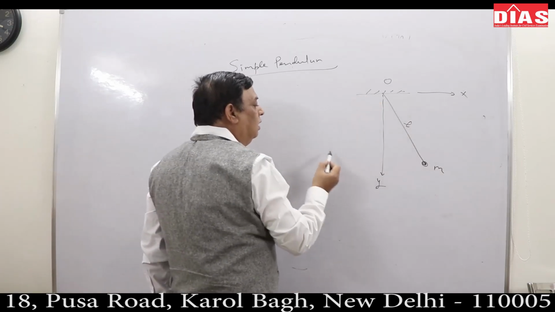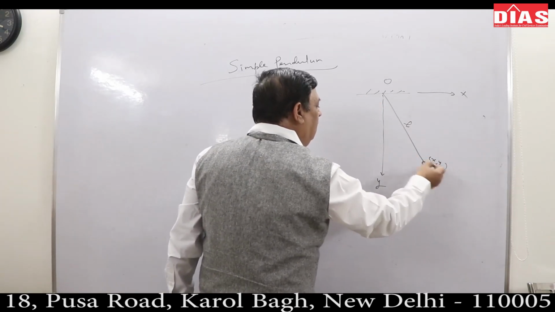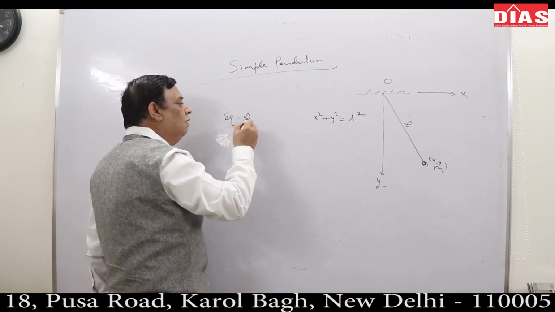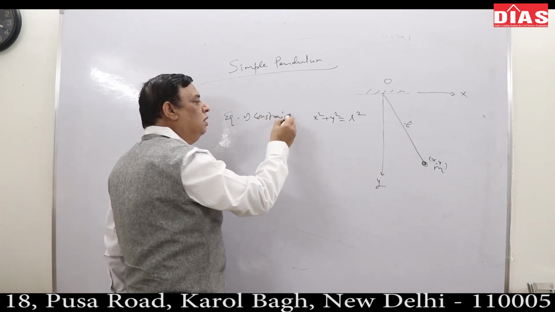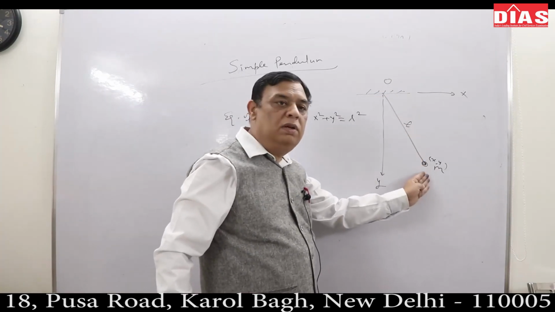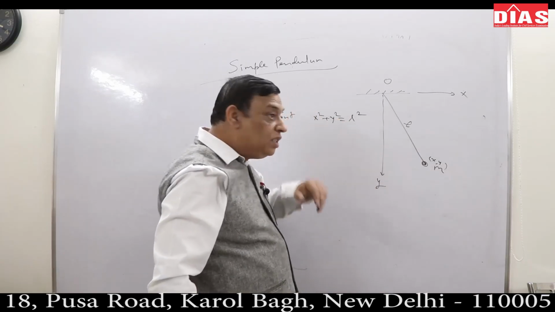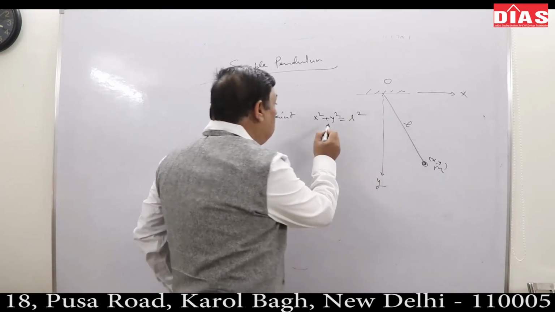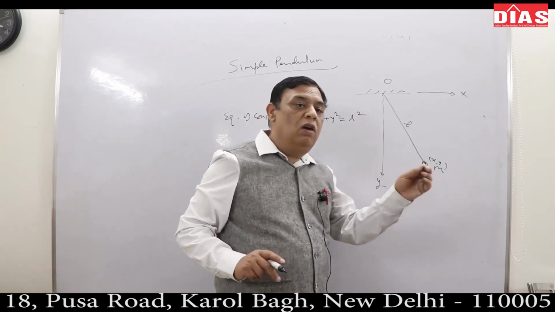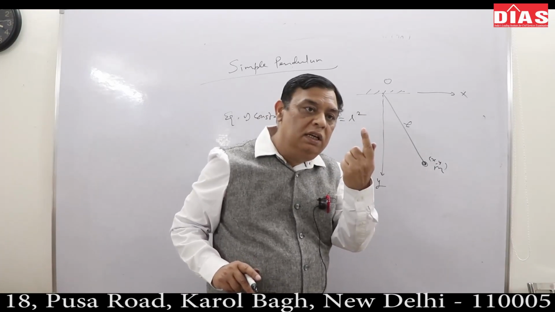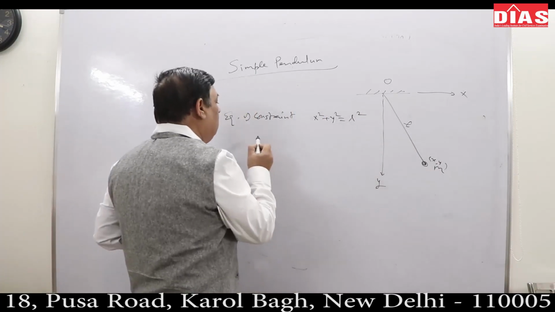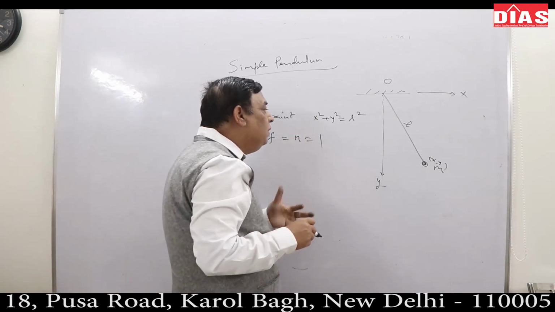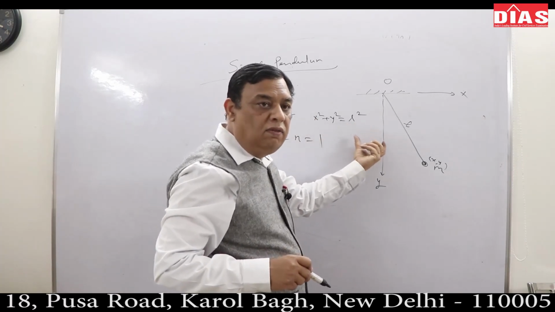So if I had written it in terms of these coordinates, x and y, then x square plus y square is equal to L square. What is this? This is the equation of constraint. For all times to come, x square plus y square will be equal to L square, which is fixed. Good. So out of the 2 coordinates x and y, how many of them are independent now? Only one is independent. So the degree of freedom of the system is what? n is only 1, because one of them can already be expressed in terms of the other.